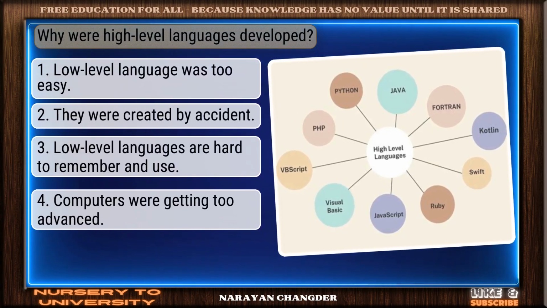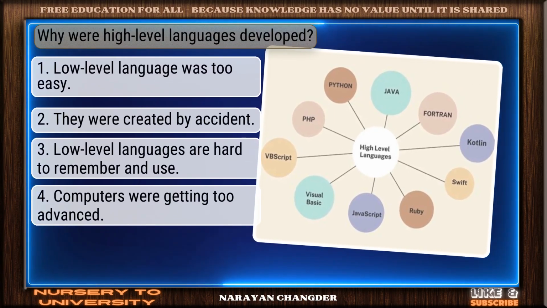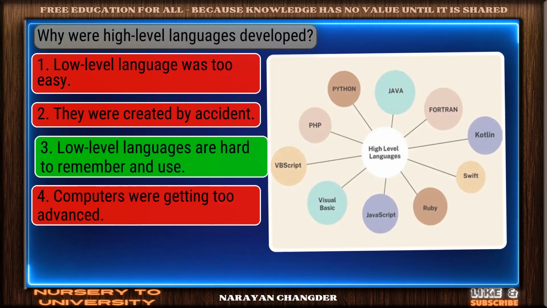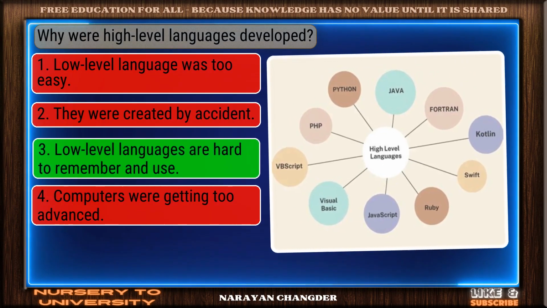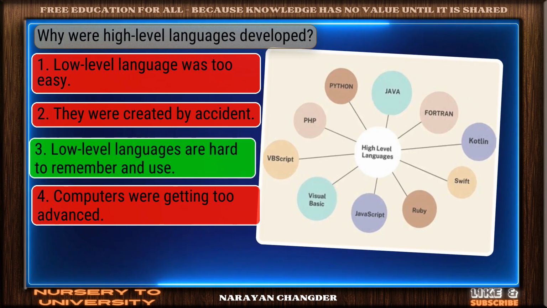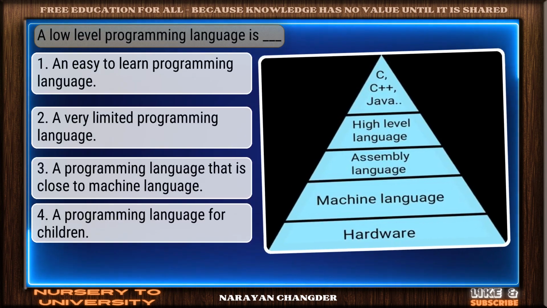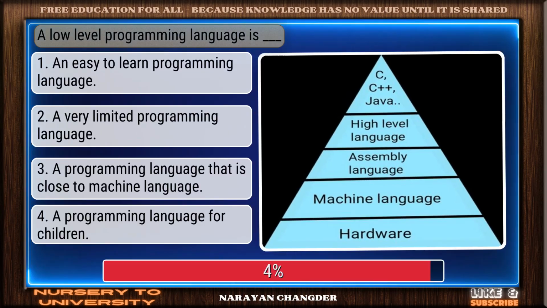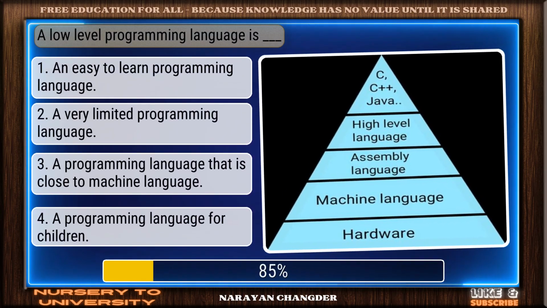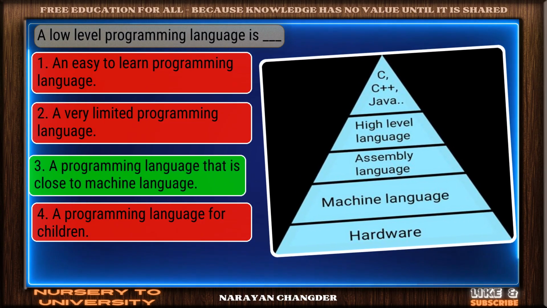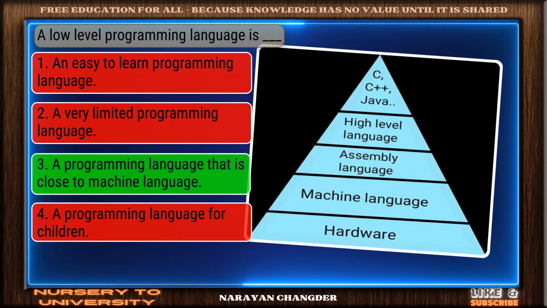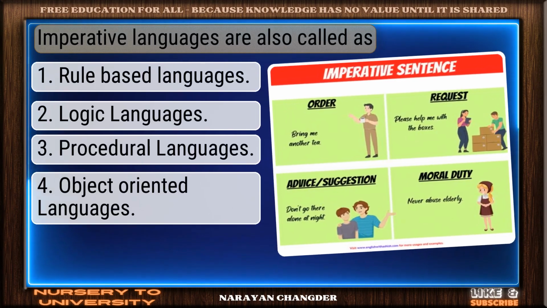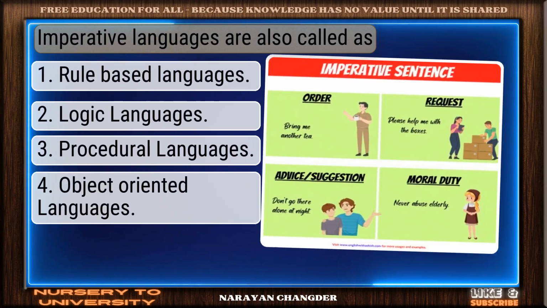Question number 41. Why were high-level languages developed? On track. Low-level languages are hard to remember and use is the correct answer. Question number 42. A low-level programming language is dash. Exactly. A programming language that is close to machine language makes sense, and it is right choice. Question number 43. Imperative languages are also called as.